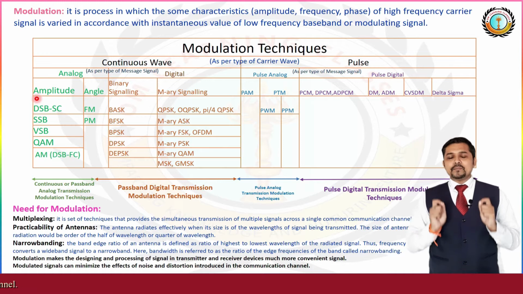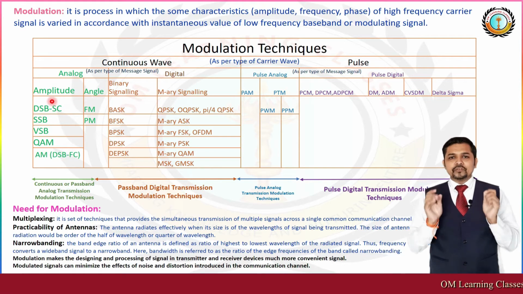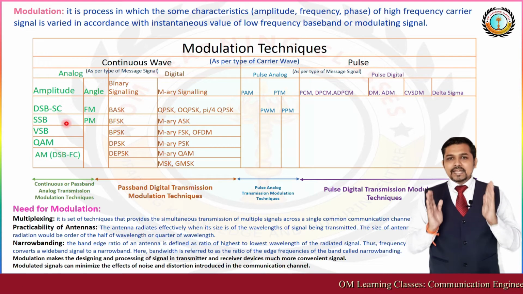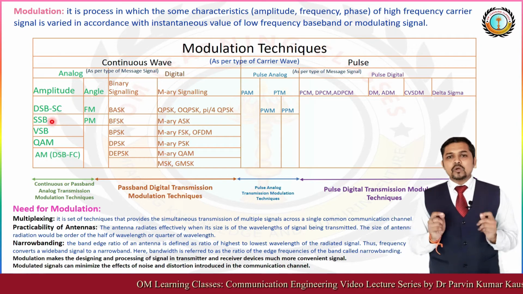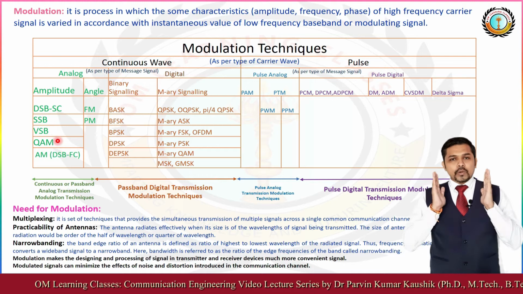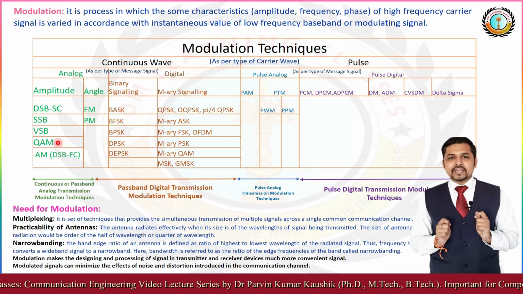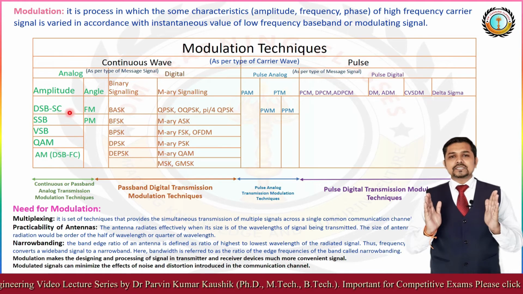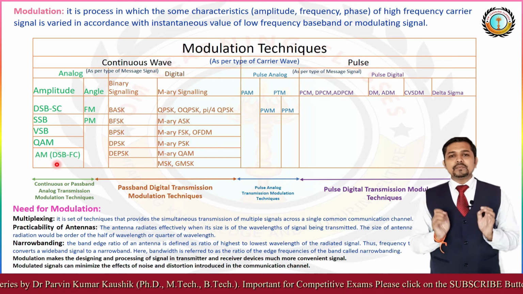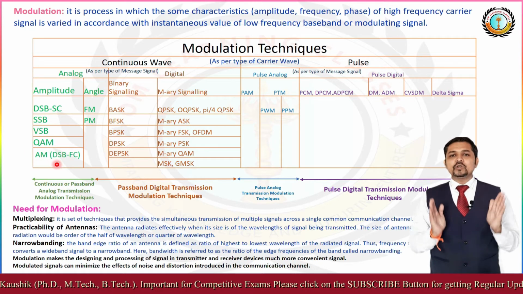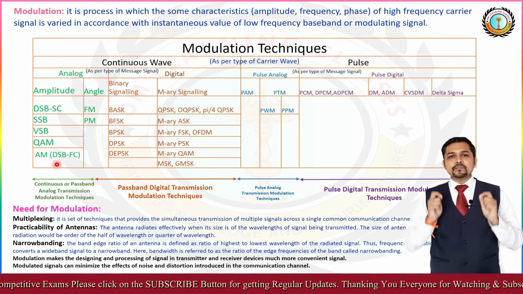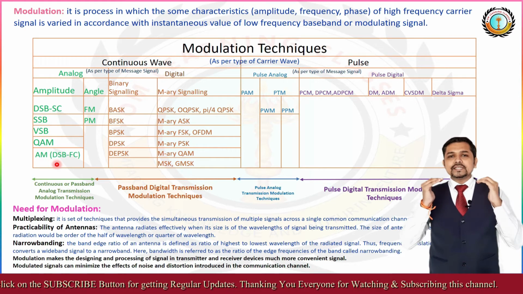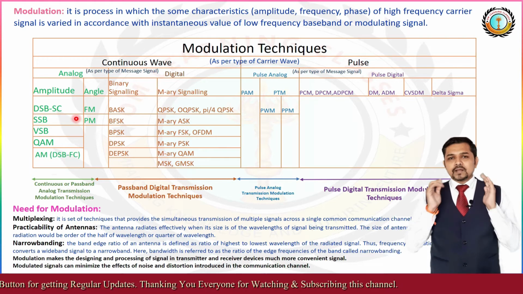In amplitude modulation, we covered DSB (double sideband), SSB (single sideband), vestigial sideband, quadrature amplitude modulation, and DSB full carrier (double sideband full carrier), which by default is known as amplitude modulation. An important comparison between all these schemes is also completed.